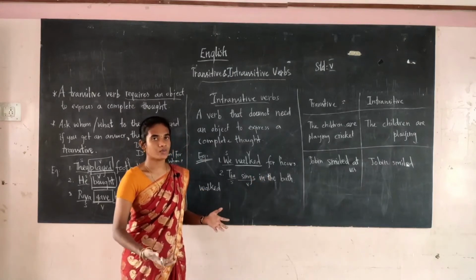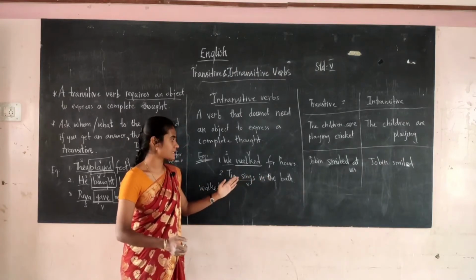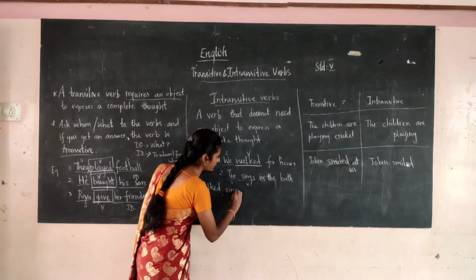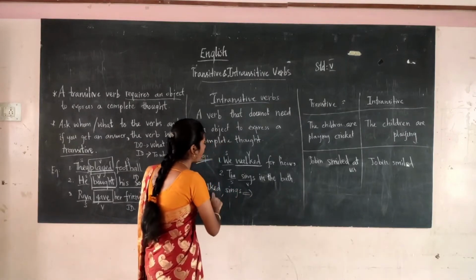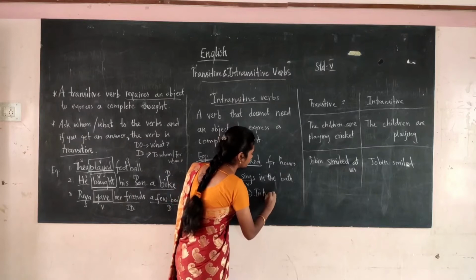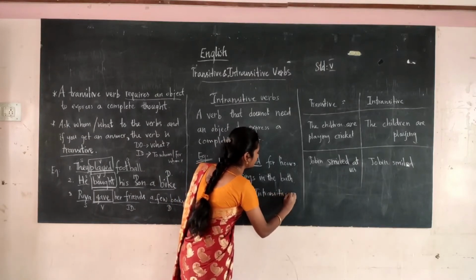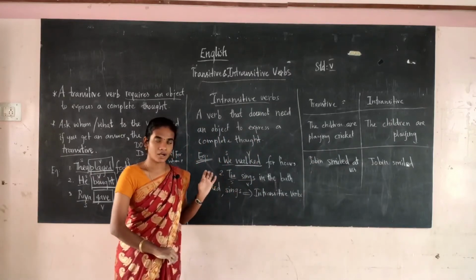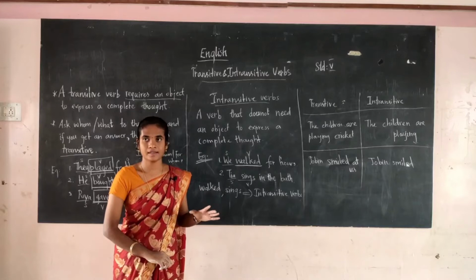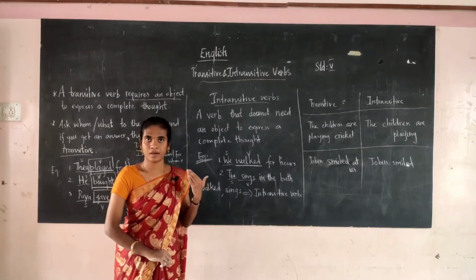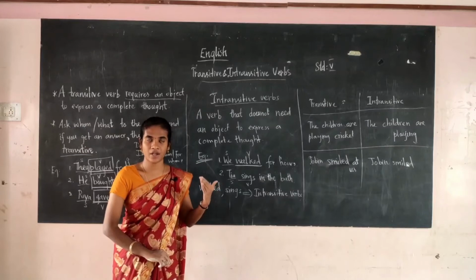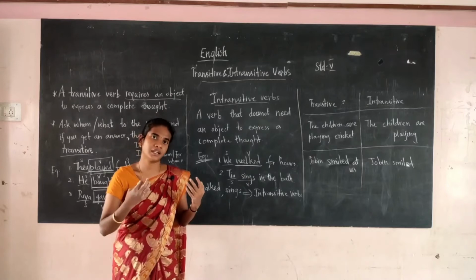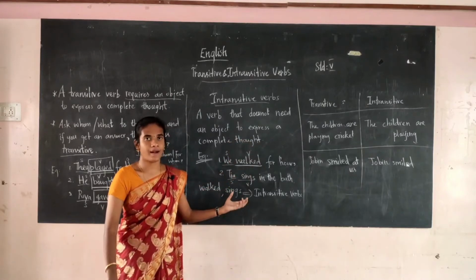There is no need of an object. Without the object itself, the sentence is complete. Tia sings in the bar. So here sings is the intransitive verb. See here, first you have to get an answer. In order to get an object, you have to ask the question what, to whom, and for whom. If they do not reply, that is an intransitive verb.